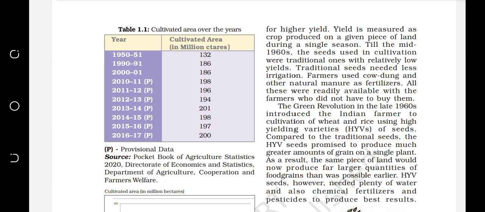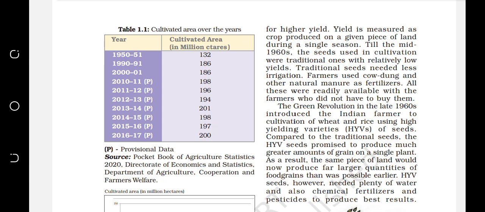So in 1960, what happened? Now, one revolution came, that is the green revolution, which was introduced by Dr. M.S. Swaminathan, who is considered the father of the green revolution in India. For the world, Norman Borlaug is called the father of the green revolution. Now what you have to remember is that before 1960, a huge percentage of crops had to be imported from different countries due to the scarcity of crops in India.